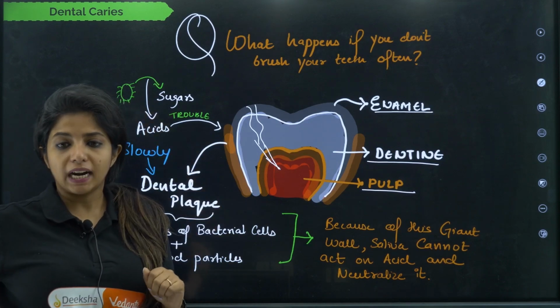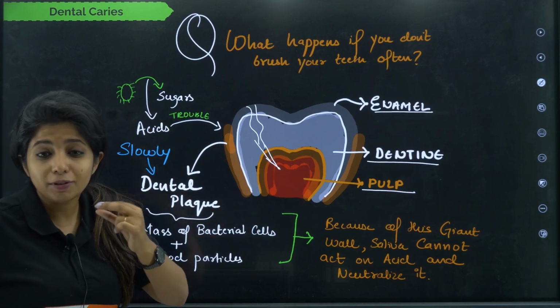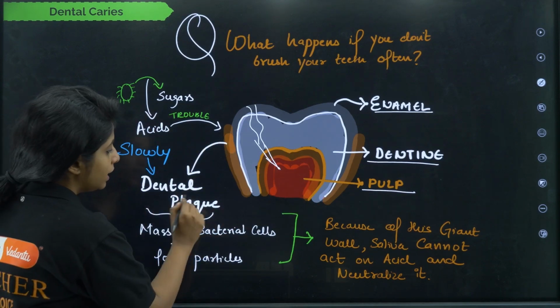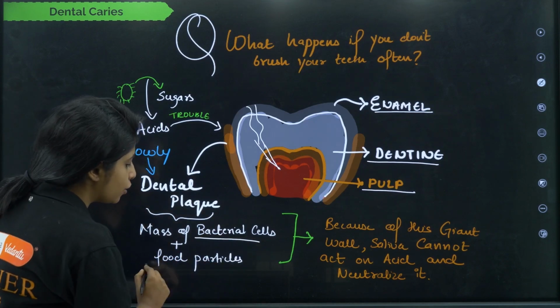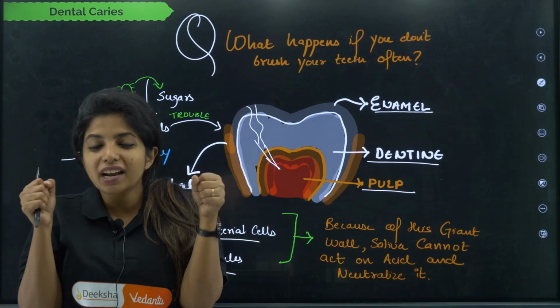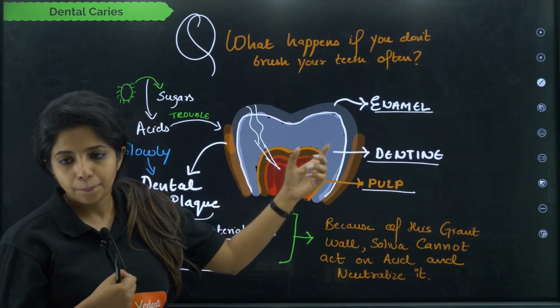So now what happens is that generally, I'll tell you one thing, there's a thing that is being found in yellow color which is known as dental plaque. What do you call it? Dental plaque. Okay, it is actually a mass of bacterial cells and your food particles. So bacterial cells, like we are having the food particles, they are hugging it very tightly and keeping it together, it forms a dental plaque.